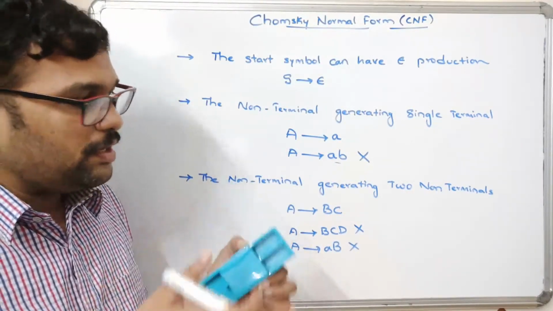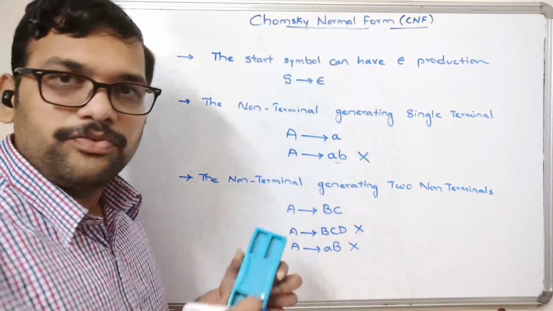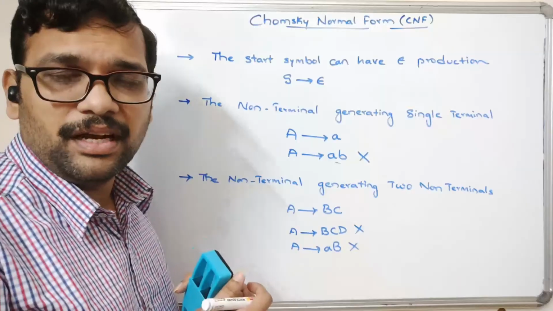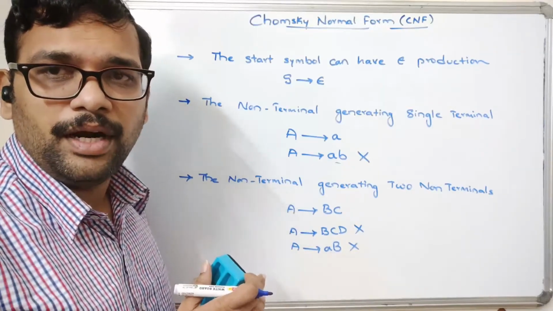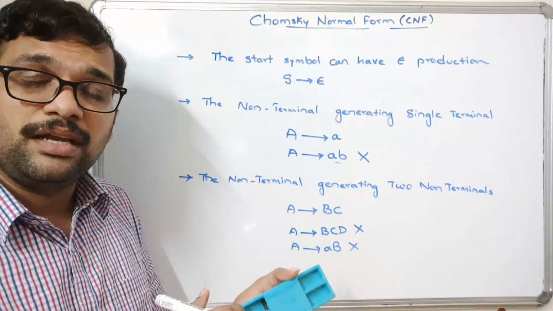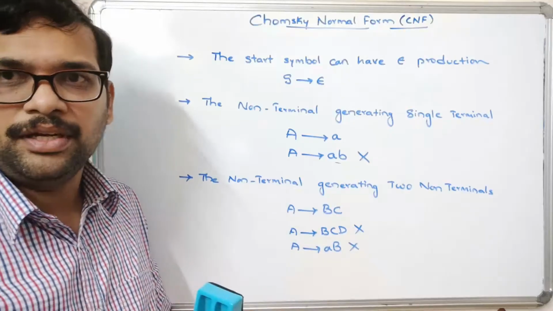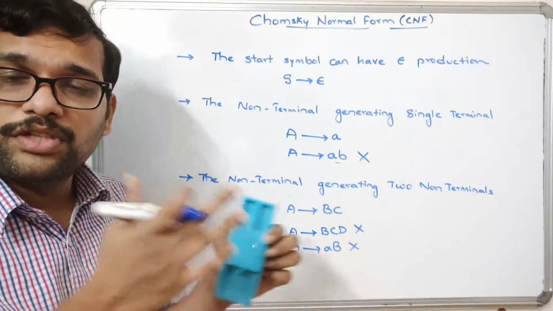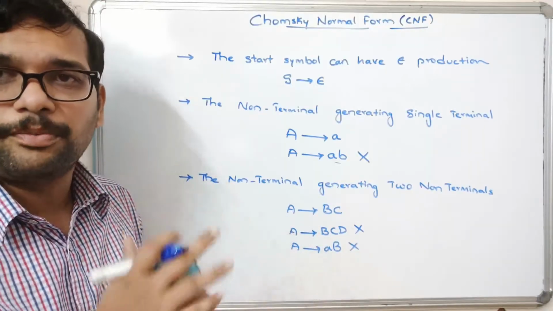Now, if the productions are not in the format of Chomsky normal form, how can we convert the CFG to CNF? In the previous session we have seen how we can simplify the CFG. The simplification of CFG can be done by removing useless productions, null productions, and unit productions.